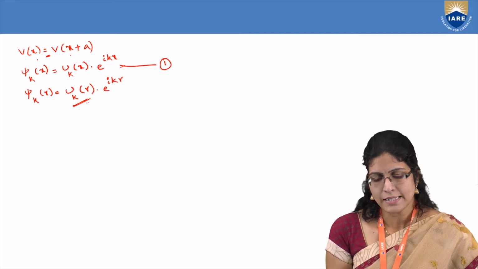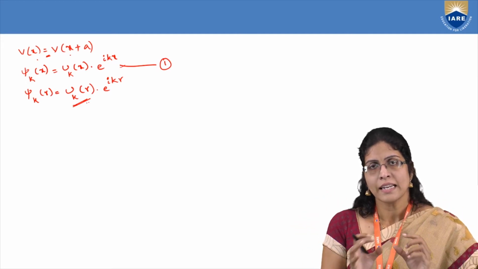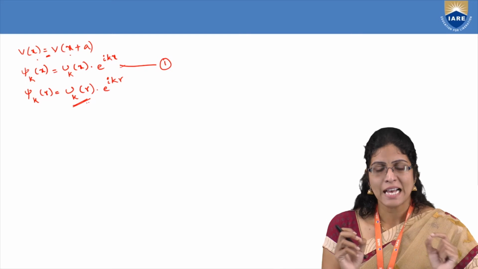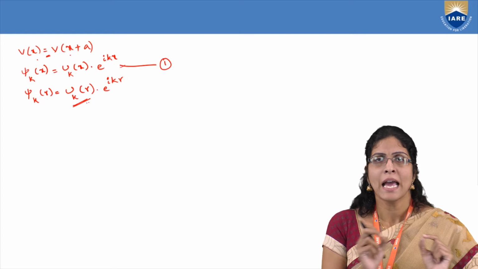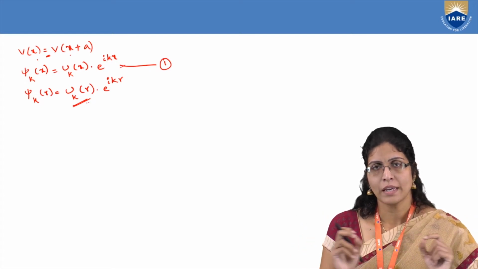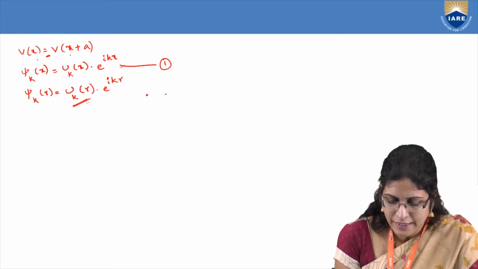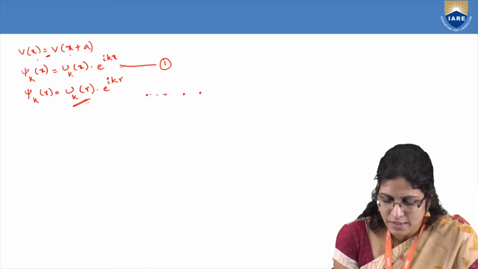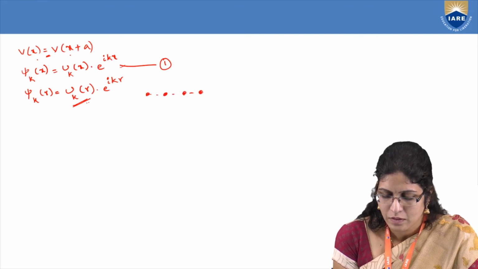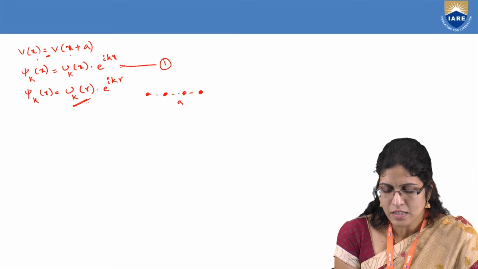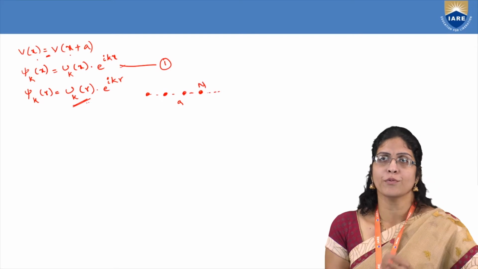For that, let me consider a string along the lattice of the crystal. Let me consider a string which has n number of atoms distributed along the line, along the lattice vector a. I can picturize it like this, just for your idea. Along a there are 4 atoms, and it goes on like that, so let me think that there are n number of atoms.